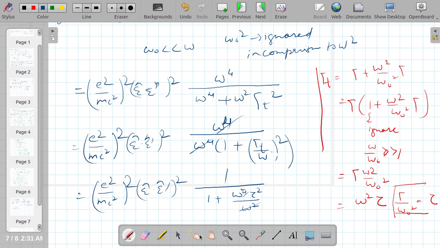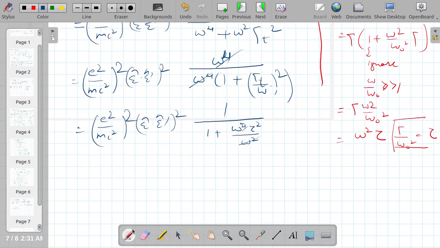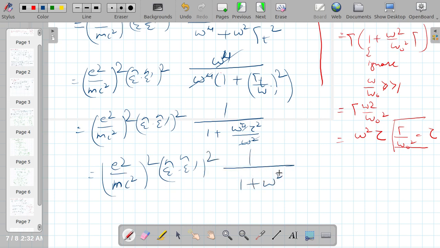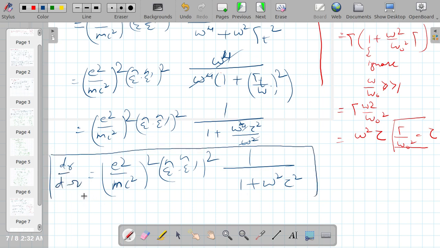So finally the result I am getting is E square over mc square whole square, 1 over 1 plus omega square tau square. So this is the equation which we are getting. Let me call it equation number 10.